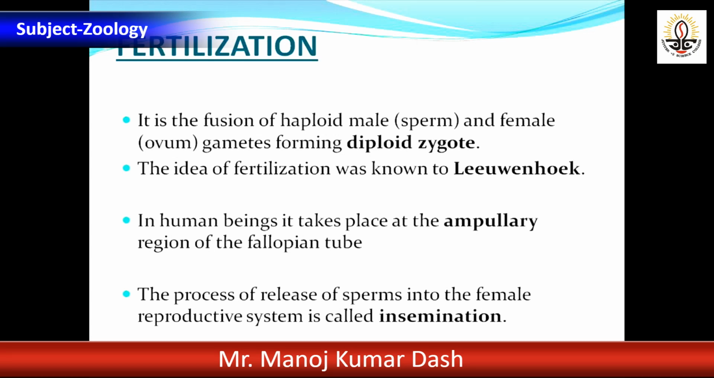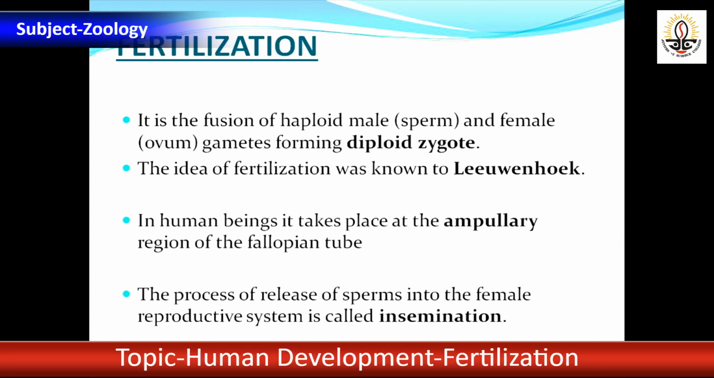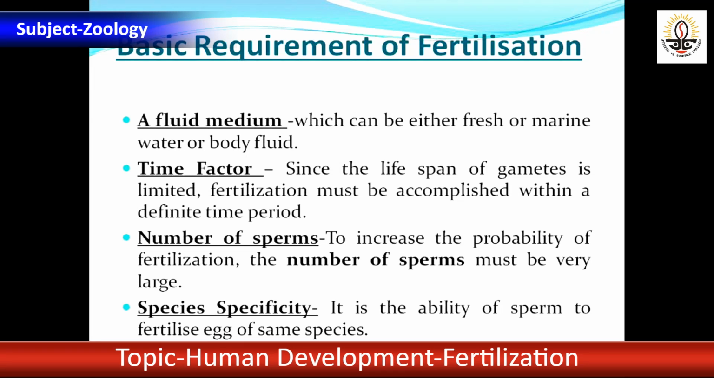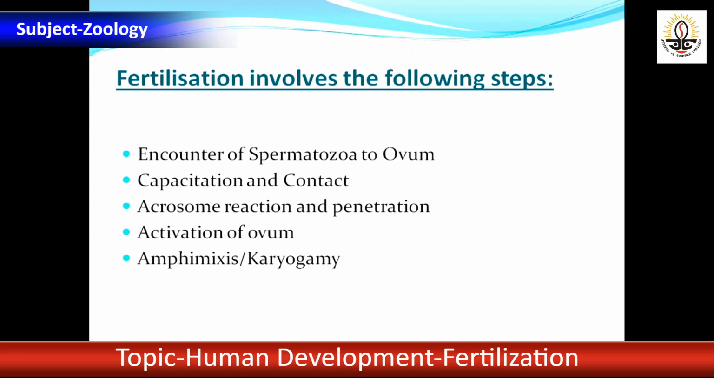What is fertilization? I told you the idea of fertilization was given by Leeuwenhoek, and it takes place in the ampullary isthmic junction, or you can say the ampullary region. The process of introducing semen is called insemination. According to medium, it is external or internal; according to number of sperm, monospermy and polyspermy. Now what are the basic requirements of fertilization? I told you a fluid medium, a time factor, and a higher number of sperms, then species specificity.